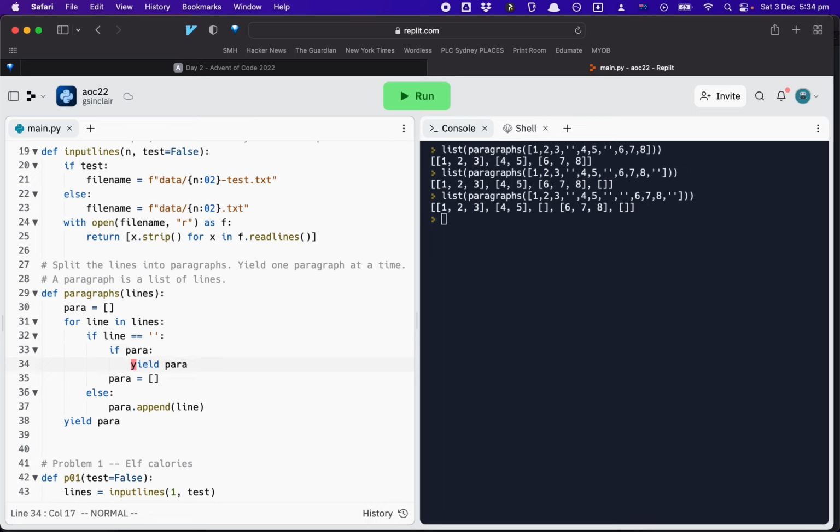Now I'm not going to keep the code like this, but in Python an empty list counts as false, which I think is just a disgraceful design decision. So I'm going to check to see whether it's empty. So if the length of para is 0, is not equal to 0, so I'll say is greater than 0, yield the paragraph, and I'm going to do the same thing down here.